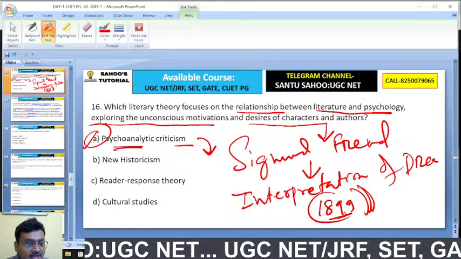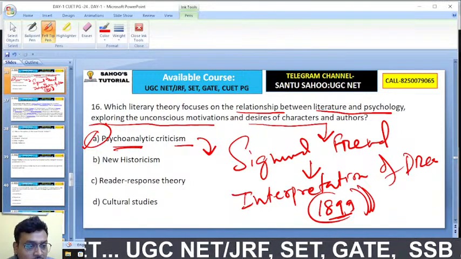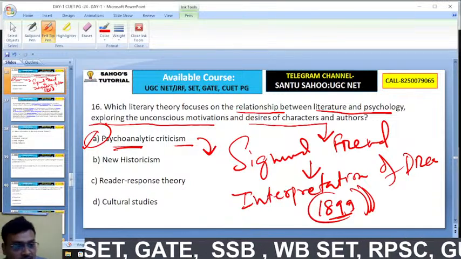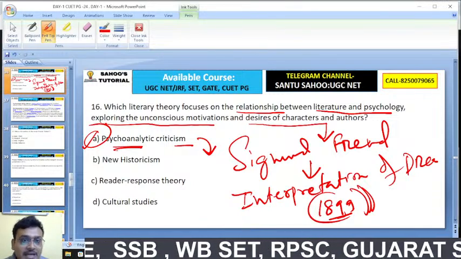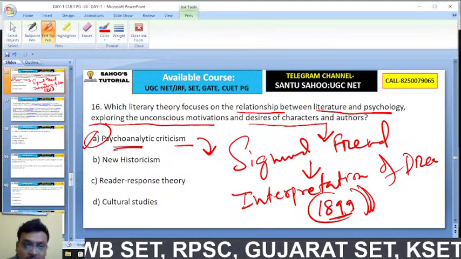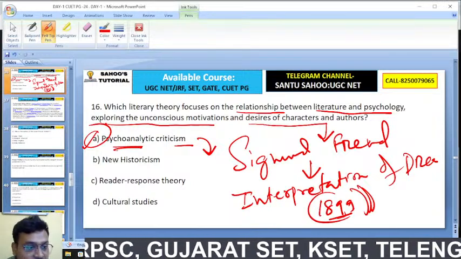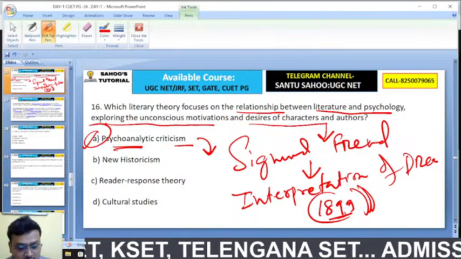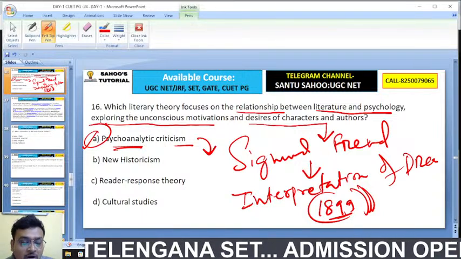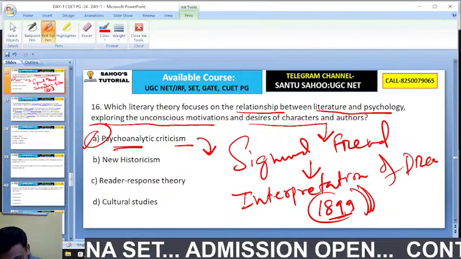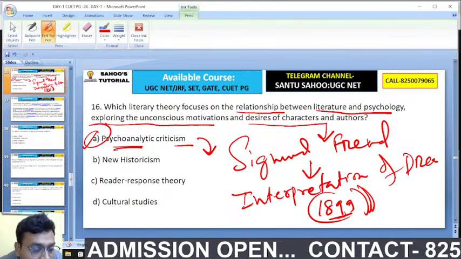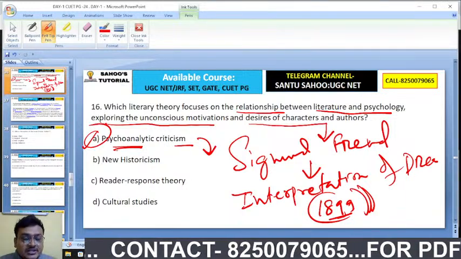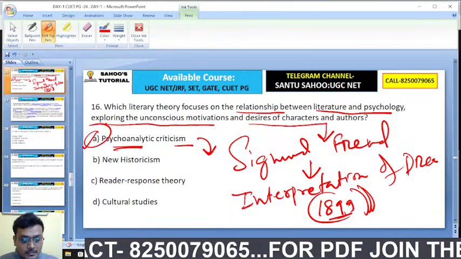Whereas new historicism, that is Stephen Greenblatt. In reader response theory, we have Norman Holland, Wolfgang Iser, Roland Barthes. They are the prominent theorists of reader response theory. Even we know Stuart Hall is one of the prominent theorists of cultural studies. Okay.